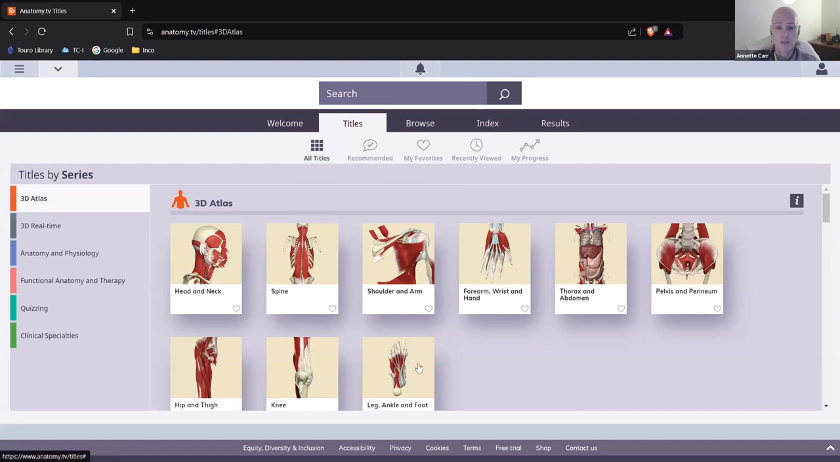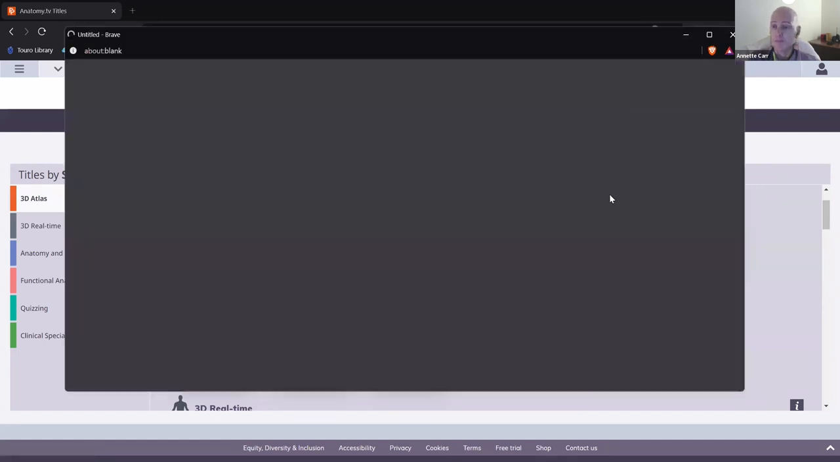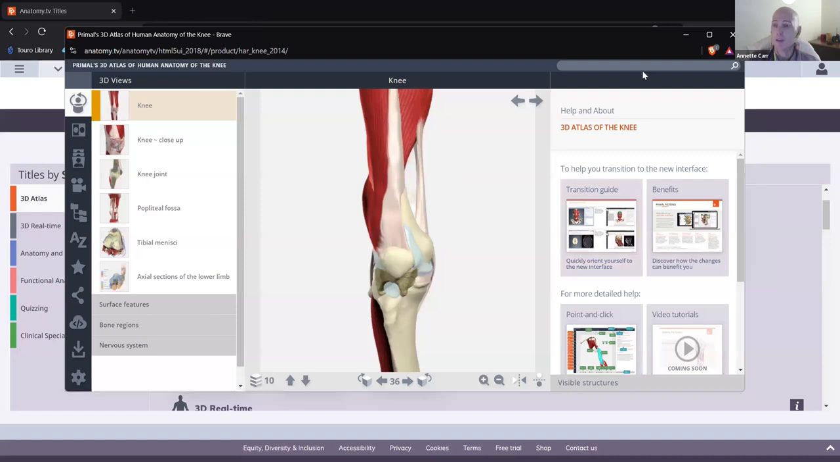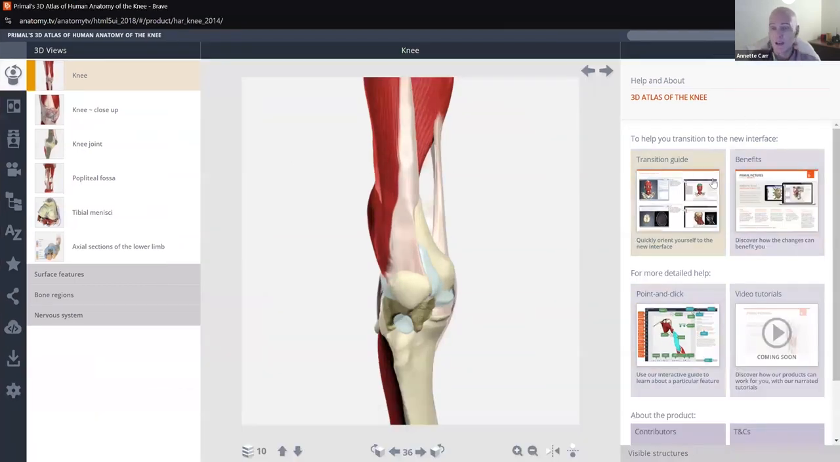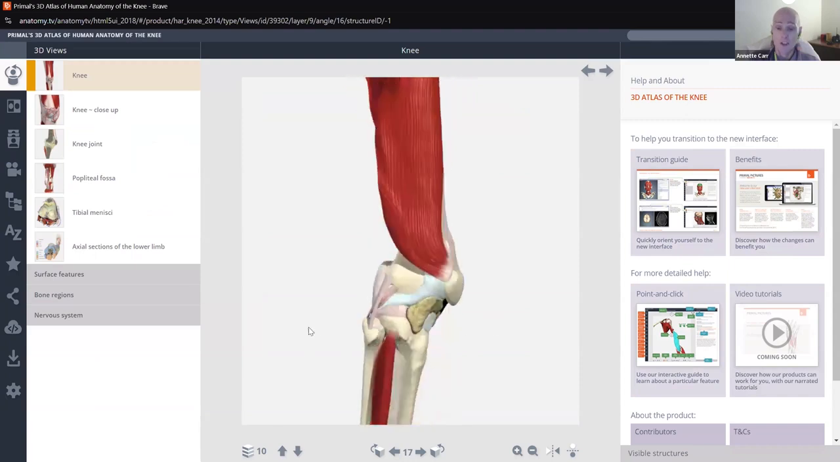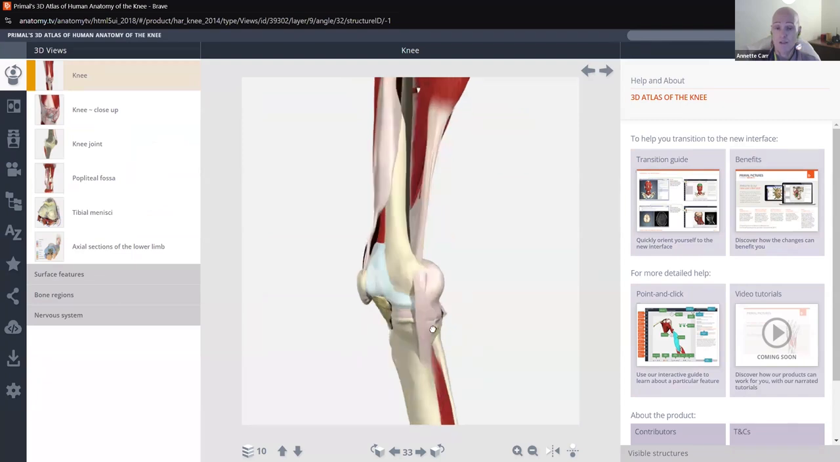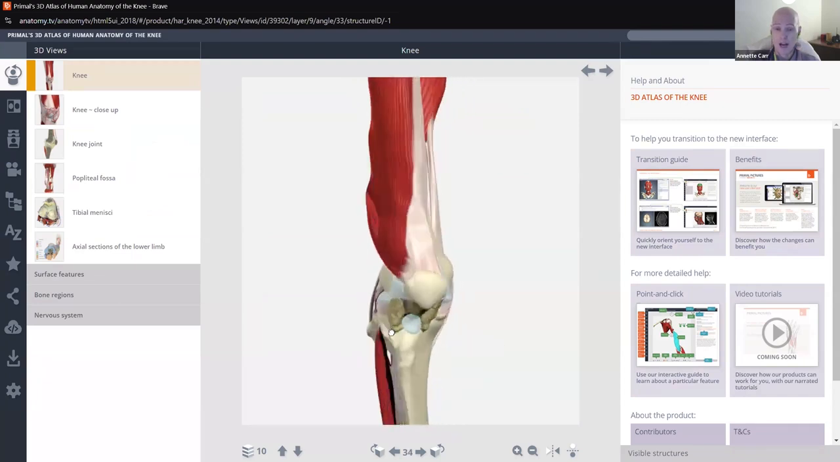There are various systems of the body here and structures. So I'm going to go to the knee, and if I click on the knee, a pop-up is going to come up showing the knee, and I'm just going to maximize my screen here. Tutorials are on the right-hand side of the screen if you get lost or need more information. The nice thing about this feature in Anatomy TV is that you can rotate the structure you're looking at. So if I'm looking at the knee, I can rotate it around 360 degrees so I can see the front and the back.